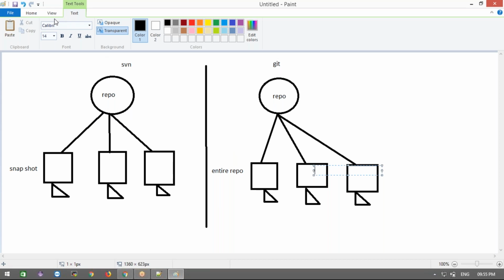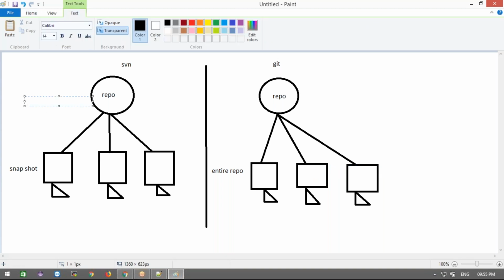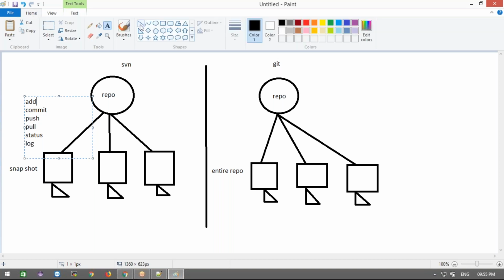For example, if this central repository goes down or has some connection issue, these people can't work on it. Because if they want to do any operation like add, commit, push, pull, check the status or log, they interact directly with the remote server only.